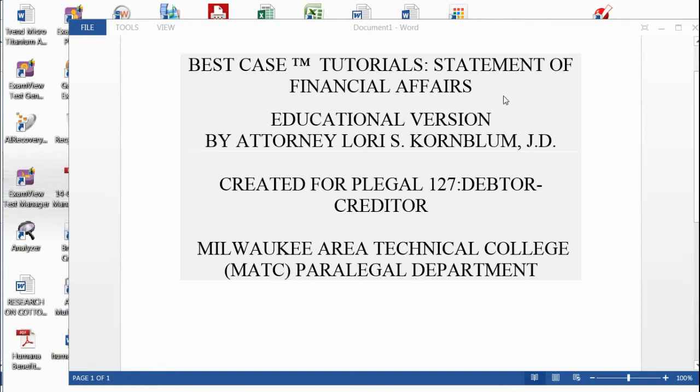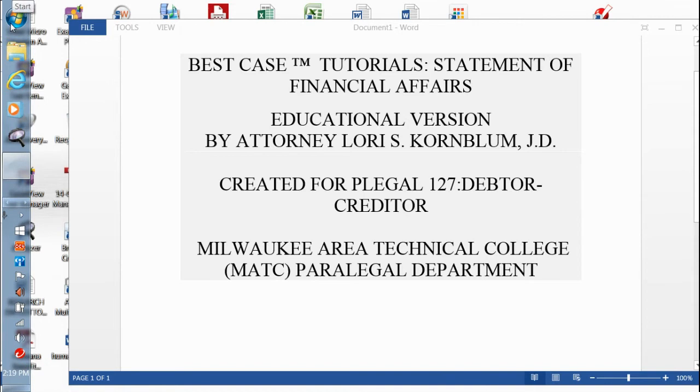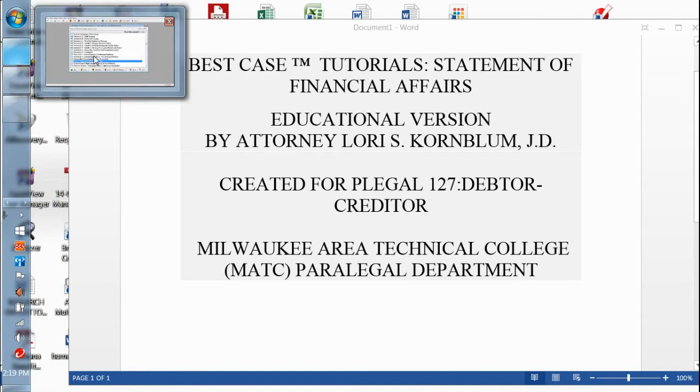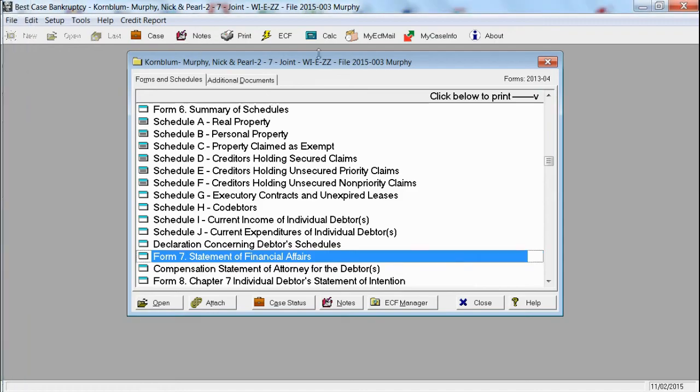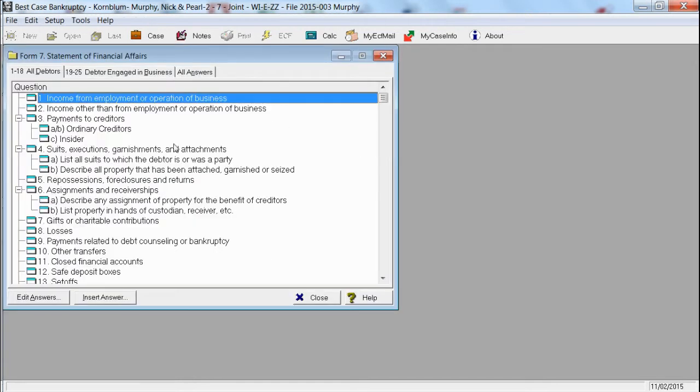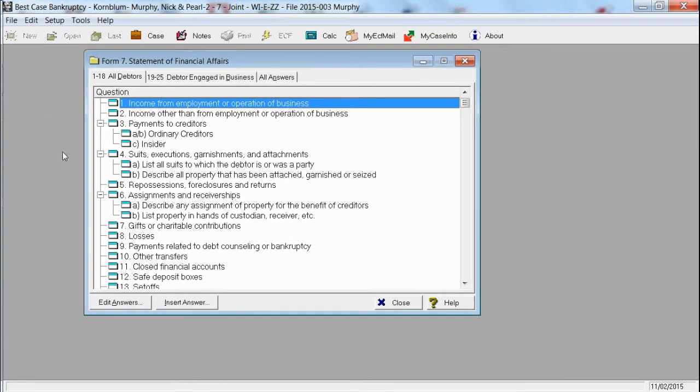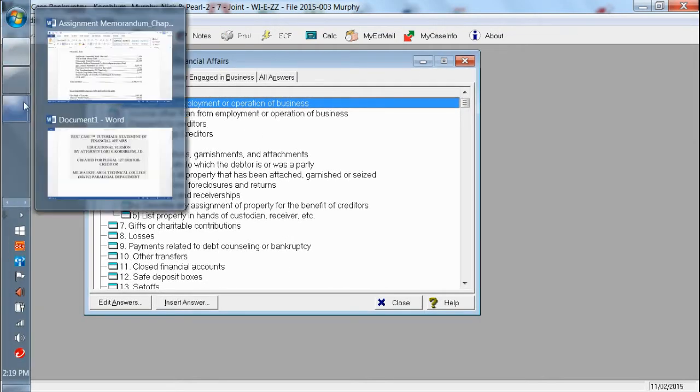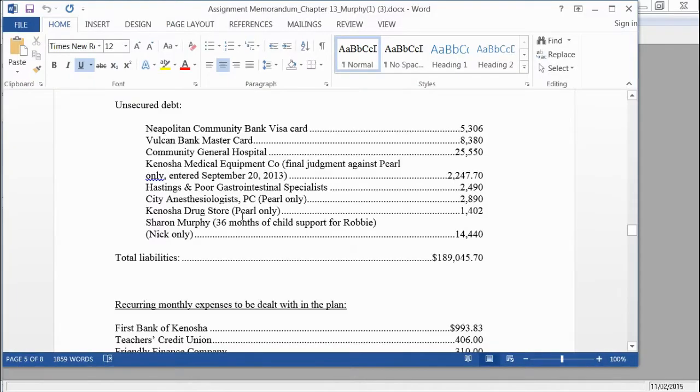This is the Statement of Financial Affairs, by attorney Lori Kornblum, and we are going to go back into our Nick and Pearl Murphy Best Case file. We would have it as the Form 7, Statement of Financial Affairs. We double click on that. And to do this, you have to be constantly checking back with the assignment memo or your statement of assignments.